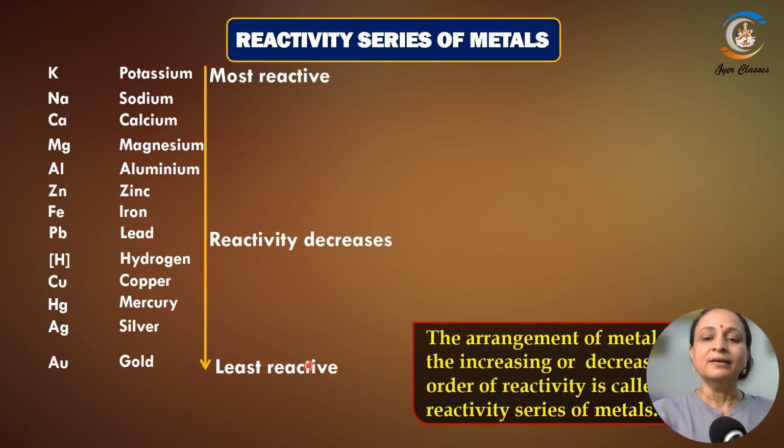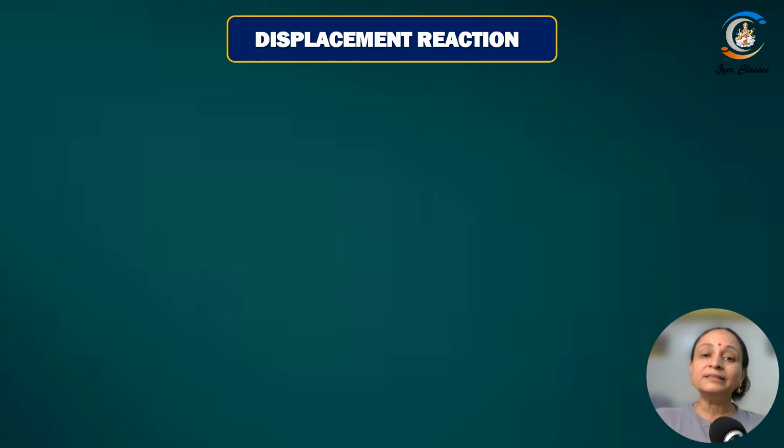So this is the arrangement of the metals in the decreasing order of reactivity, right? Okay, all of you have learned the reactivity series. Now, let us talk about the displacement reaction. Displacement means what? Displacement means kicking out the weak one by the strong one. So, let us look at the reactions one by one.